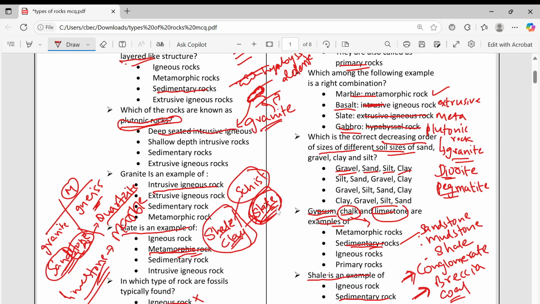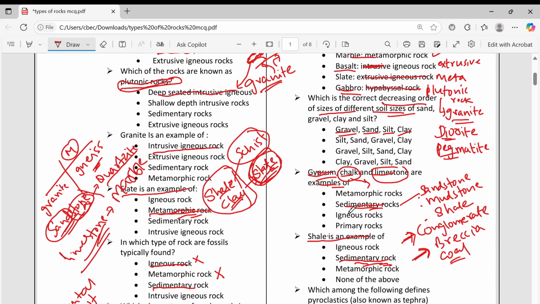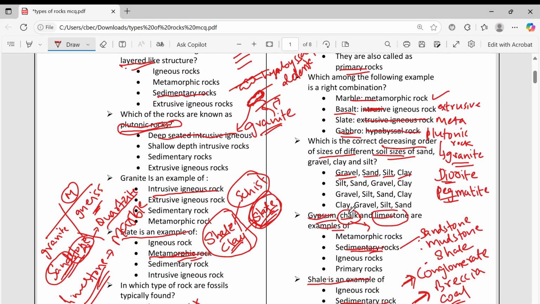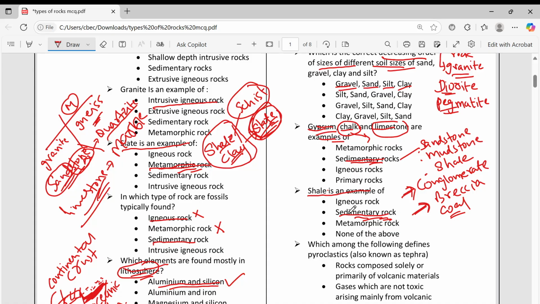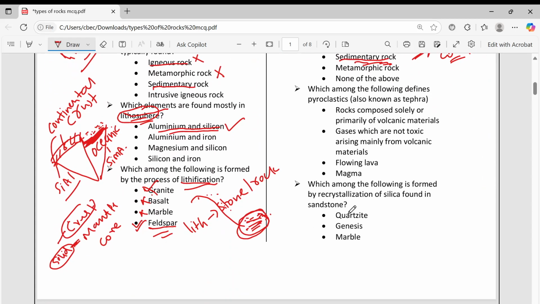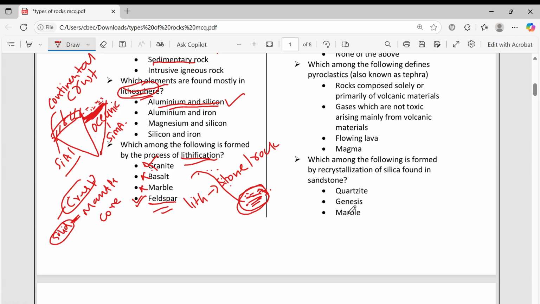Shale is an example of sedimentary rock. Shale will become slate, and slate is metamorphic. If you apply temperature and pressure to the shale, it will become slate or schist.